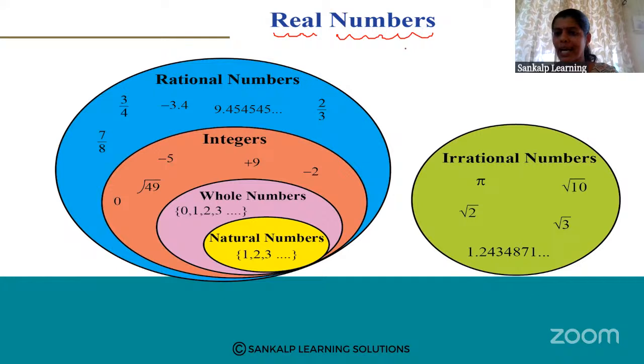Already we know the types of numbers. There are so many types of numbers. If we draw a number line, in that number line we are going to observe all types of numbers, that means positive numbers, negative numbers, rational numbers, irrational numbers, right?